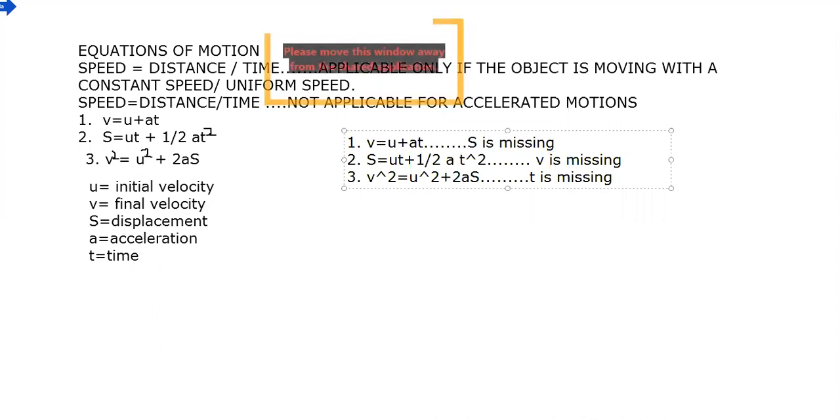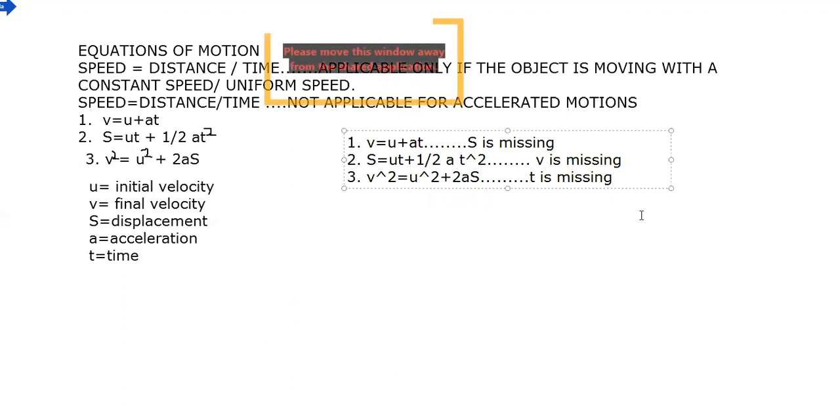So assume in a numerical s is not given. You can easily find the answer using the formula v is equal to u plus at. Assume v, the final velocity, is not given. Still you can find it by using the equation s is equal to ut plus half at square. Or assume the time parameter is not given. Then we can use the formula v square is equal to u square plus 2as. So this is why there are three equations of motion.